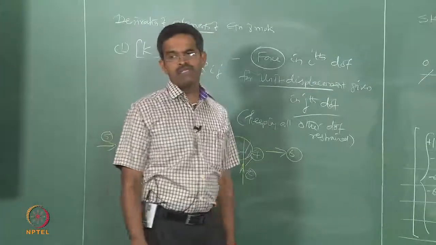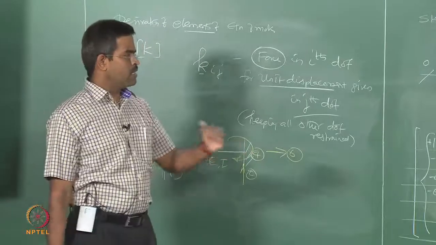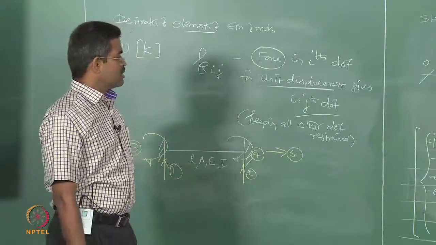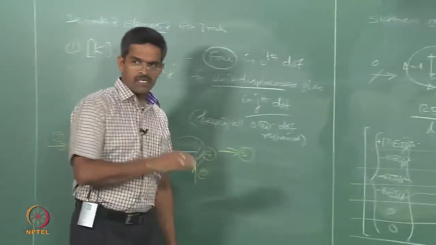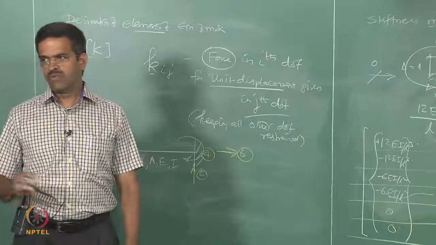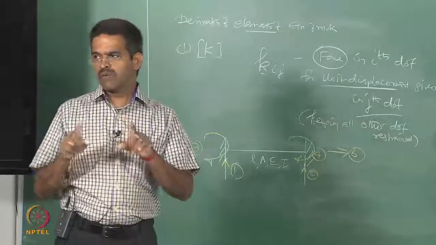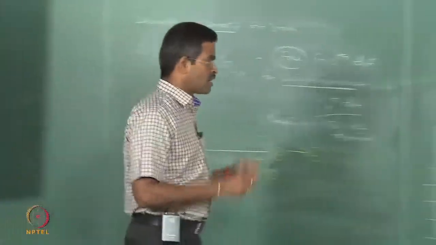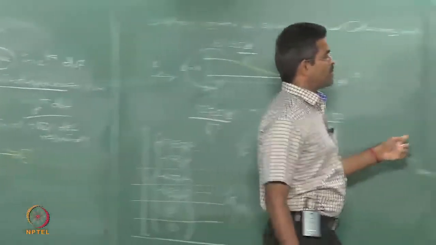That is why I am insisting on this, because in the coming lectures we will talk about new generation platforms where the geometric conceptualization is still in the concept stage itself; no platform of that order has been constructed. So if you want to really do research of that order, you have to develop at least the stiffness and mass matrix. You can ask me a question why they are required. If you want to solve the equation of motion, they are required.